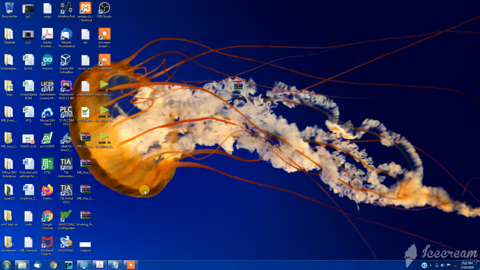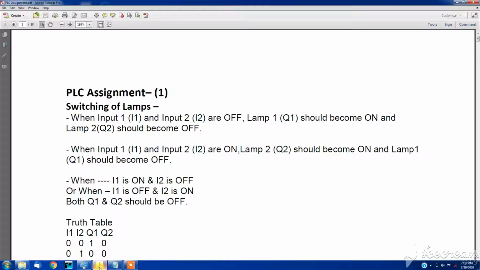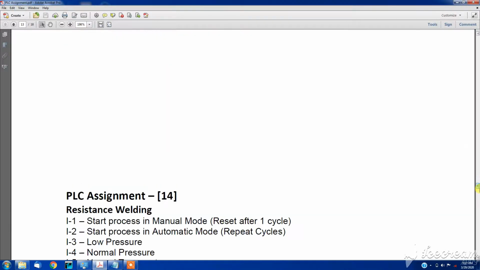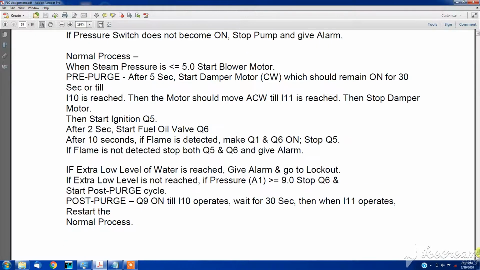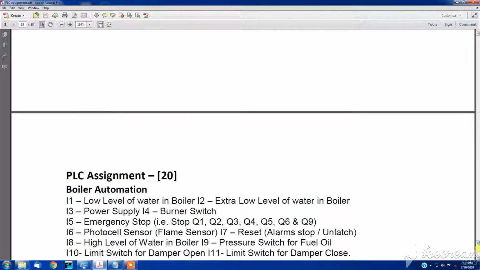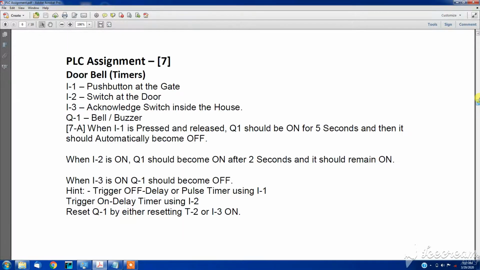We are starting a new tutorial series on Codesys with the WAGO PLC. We are going to cover this assignment in this tutorial series. We have a total of 20 assignments, and the difficulty level of the assignments will increase with each tutorial. So as this is the first tutorial, we will start with our first basic program.